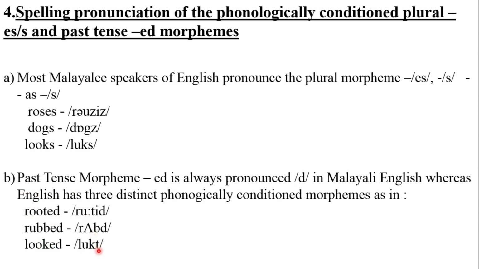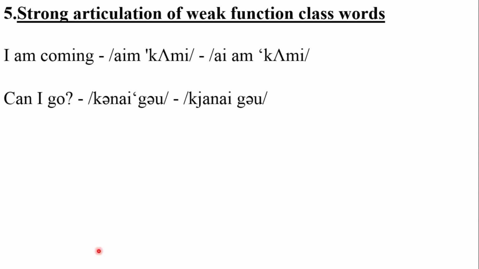Now moving on to the fifth one, strong articulation of weak function class words. In Malayali English, weakly articulated function class words are spoken in their strong forms. Let us look at the example. This should actually be pronounced as I'm coming.